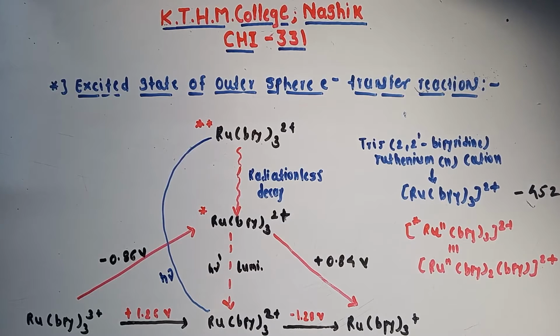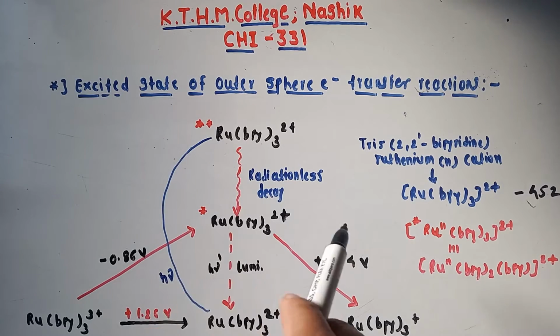In the previous lecture we have seen factors affecting outer sphere mechanism and inner sphere mechanism. Also we have covered outer sphere mechanism in detail as well as inner sphere mechanism in detail. So in today's lecture we are going to discuss the excited state of outer sphere electron transfer reactions. Okay student, so let's focus on this diagram.